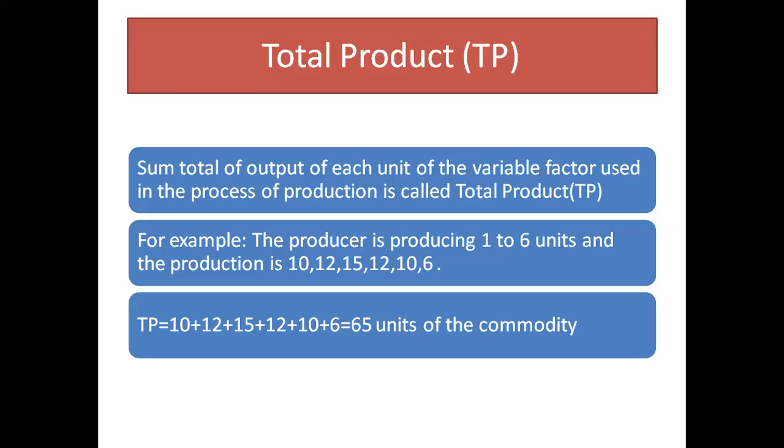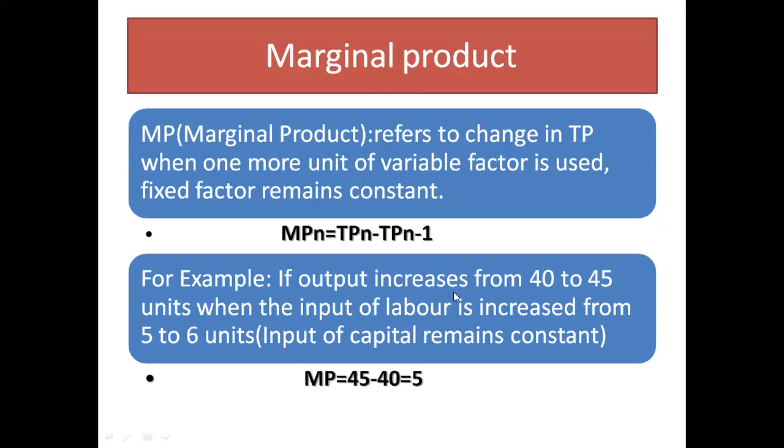For example, the producer is producing 1 to 6 units and the production is 10, 12, 15, 12, 10, 6, which means the total product is what you get by applying all the inputs. Then marginal product. For example, by using one labor you have produced 10 output. Then if you are using one more labor, how much extra you have got is basically the marginal product.